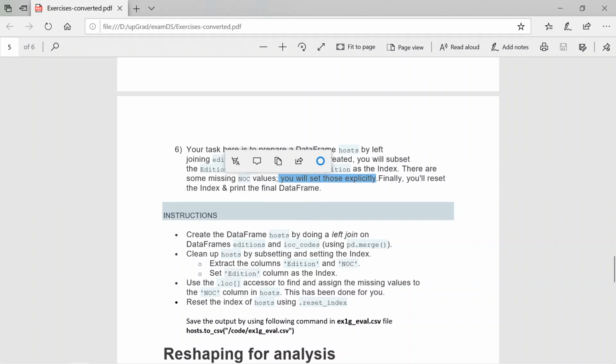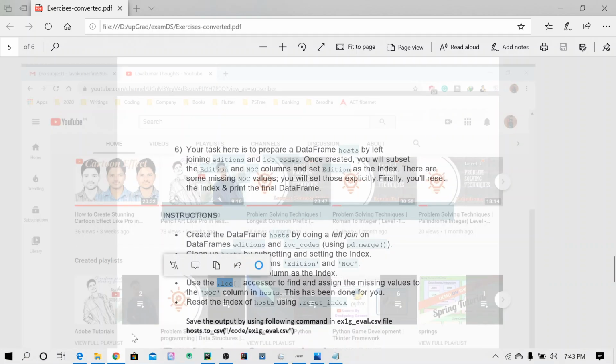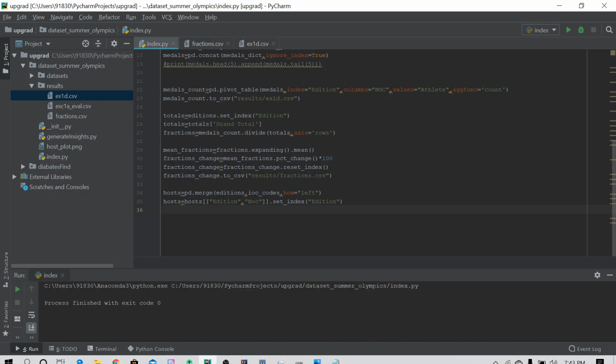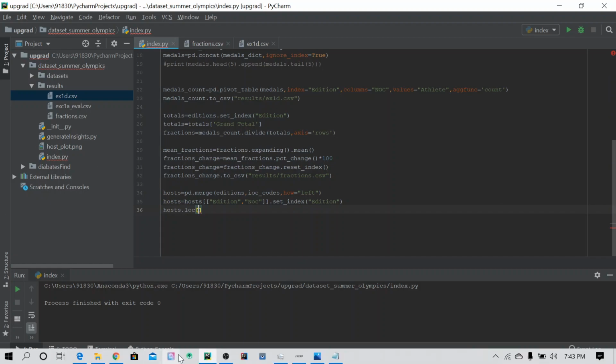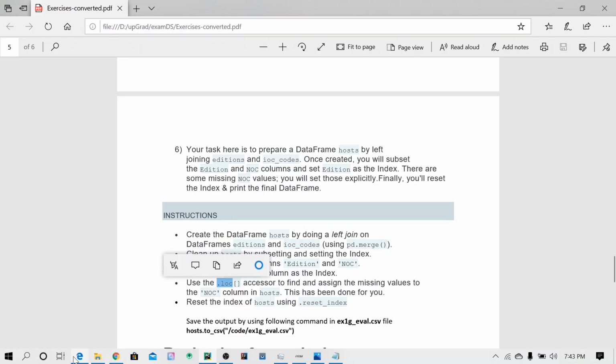So to update the empty values, we have something called iloc. It will update a particular location, like hosts.loc. We need to provide which one is empty and what values we need to inject over there.